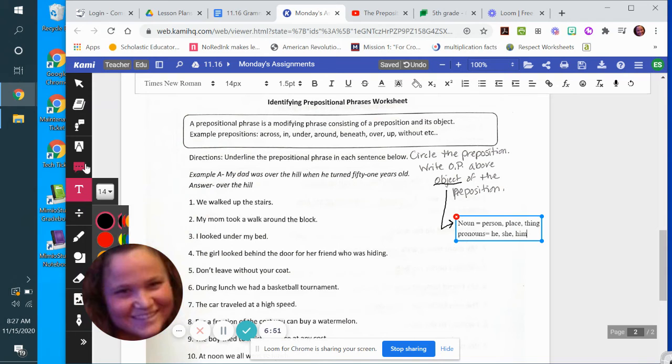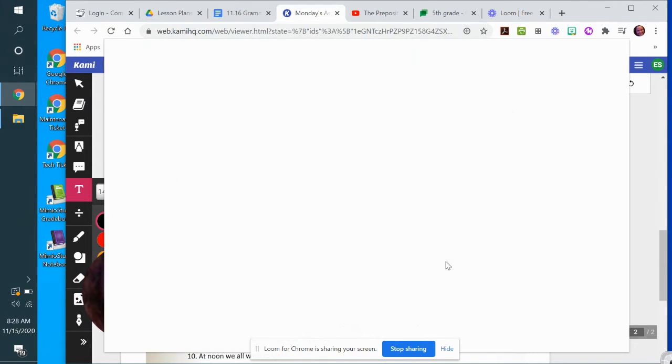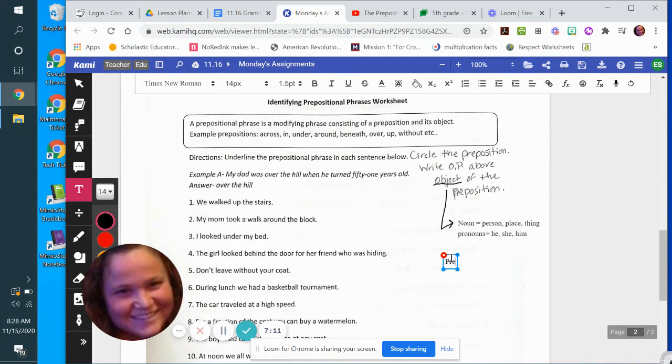Okay, so the example for this one, my dad was over the hill when he turned 51 years old. So remember, when we're talking about prepositions, time, place, and position. Prepositions are time, place. See, those songs help. Position. Okay, so my dad was over. Over is a position with on the hill.